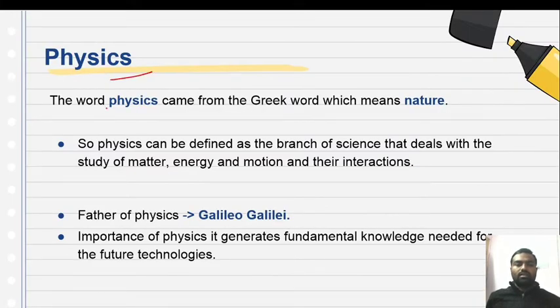The word physics has come from a Greek word which means nature. So physics can be defined as a branch of science that deals with the study of matter, energy and motion and their interaction. The father of physics is Galileo Galilei.